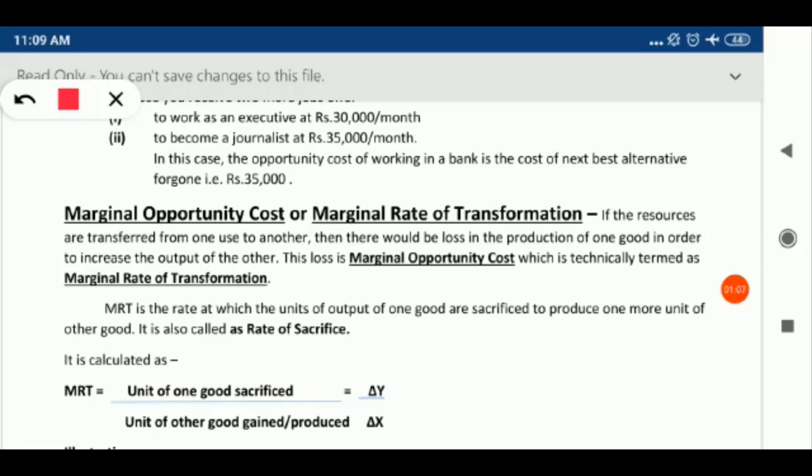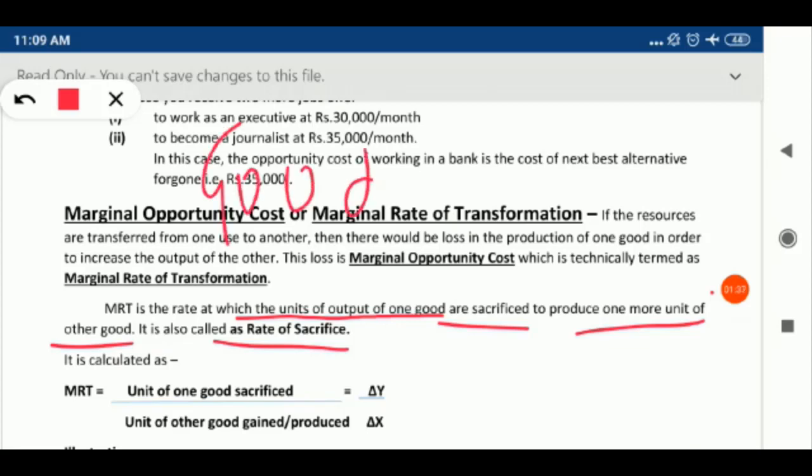Marginal opportunity cost is the rate at which we are sacrificing units of one good for gaining a unit of another good. So marginal rate of transformation is the rate at which units of one good are sacrificed to produce one more unit of the other good, and it is also known as the rate of sacrifice. It means how much you are sacrificing from one good. Suppose this is good X and this is good Y.